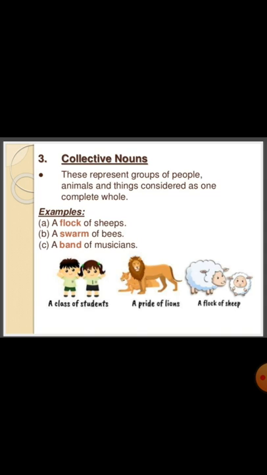In collective noun, we can see that all are in a collection or they are in a group as one whole, like bunch, audience, flock, group, etc. Examples like a flock of sheep, many sheep together is called flock, a swarm of bees, swarm is a collective noun, a band of musicians, here a band is a collective noun, a class of students where many students are there and the full class forms a collective noun, a pride of lions, a flock of sheep. Your flock is a collective noun.